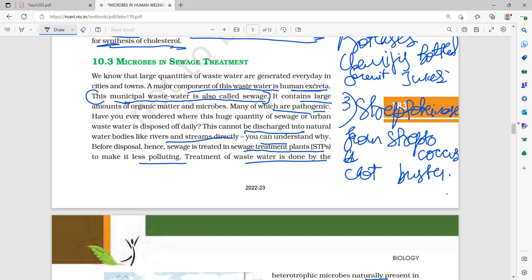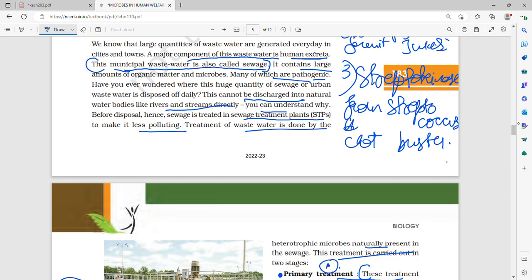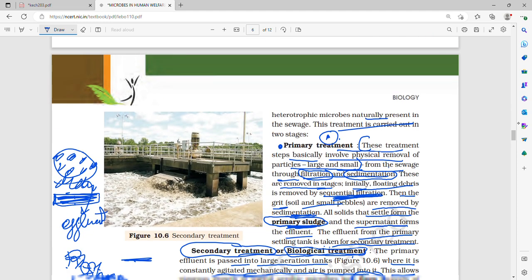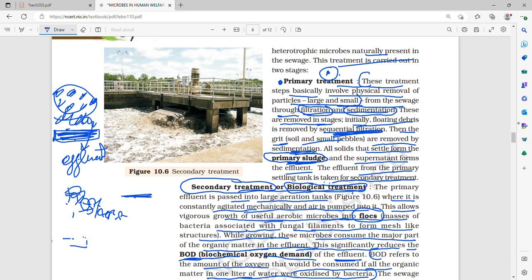Now microbes help us in sewage treatment. Municipal wastewater, also called sewage, is treated in sewage treatment plants, STPs, which are present all over our cities and country, because we can't directly dispose of wastewater which contains human excreta and many harmful pathogens and microbes into rivers and lakes. So it has to be treated in sewage treatment plants first.